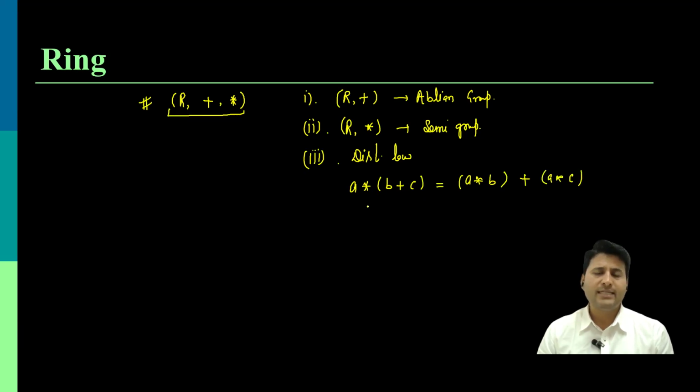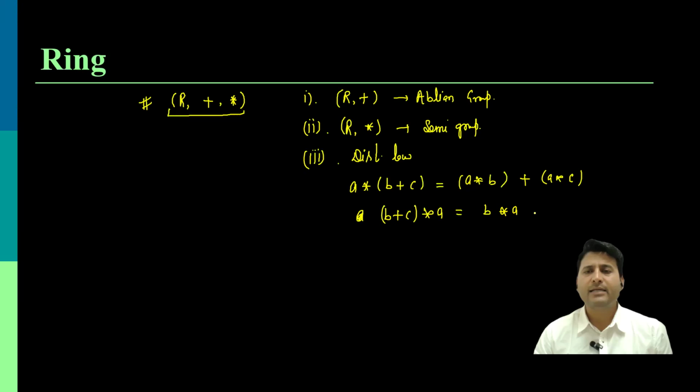From the other side, it can also be written as (B plus C) star A, and it should come out as B star A plus C star A. This is what we call the distributive law, and the operation star is distributed over the operation plus.